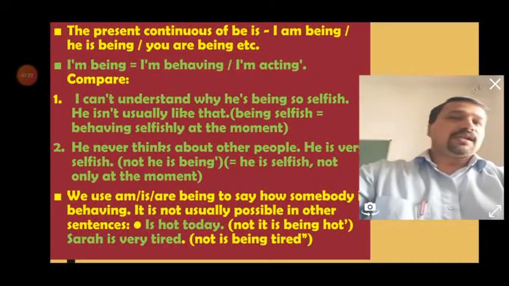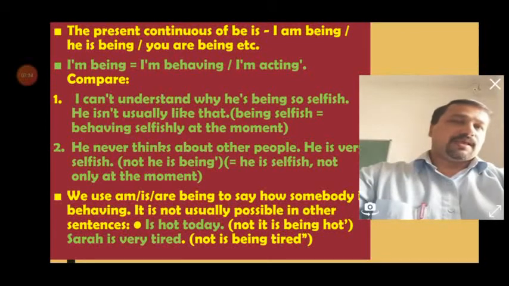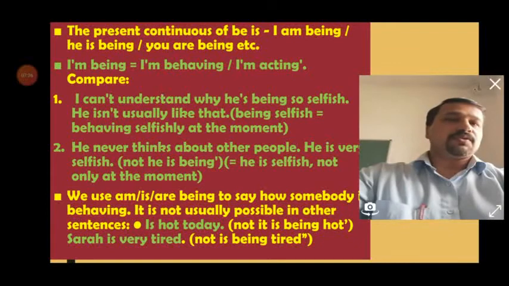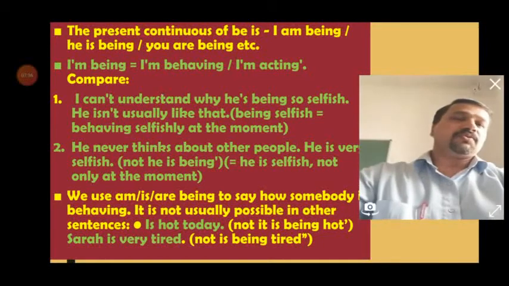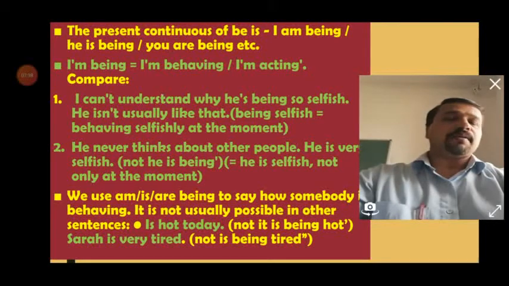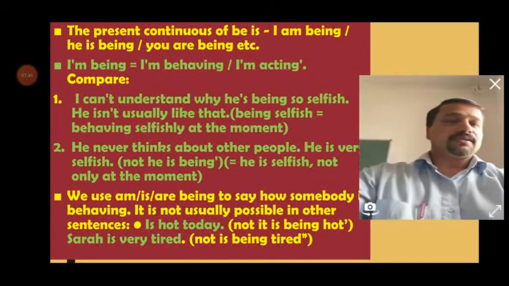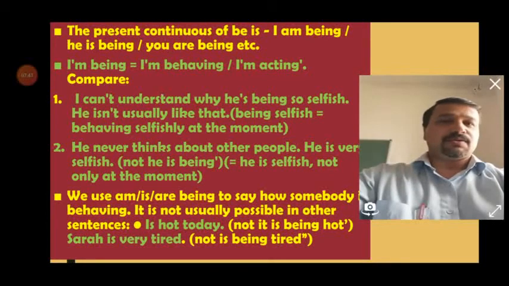Then the present continuous form of be. That means the other forms we usually use as is, am, are. We can use I am being, or he is being, you are being, etc. What is the difference between when we use is, am, are directly or I am being? I am a teacher or I am being a teacher. So I am being a teacher means I am behaving like a teacher or I am acting as a teacher.